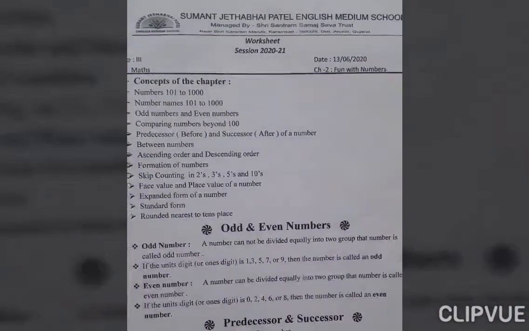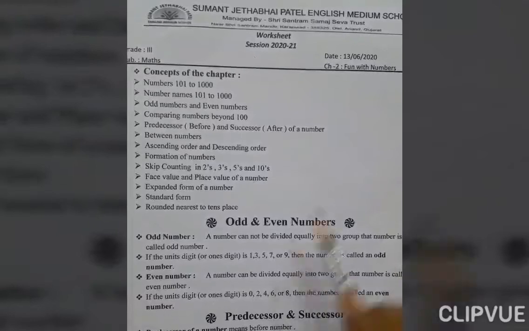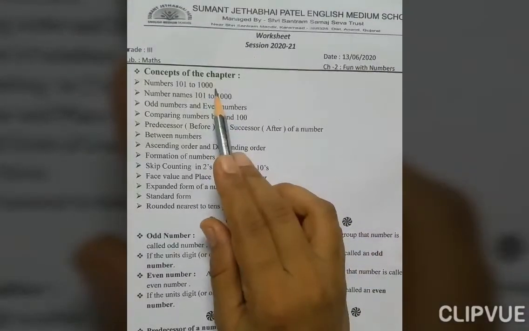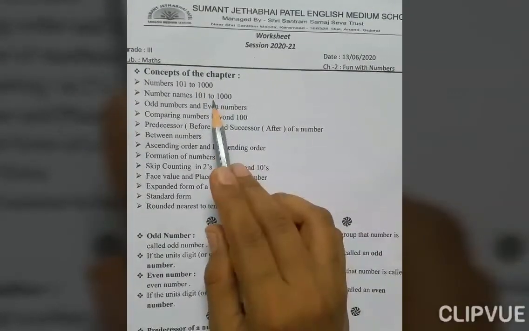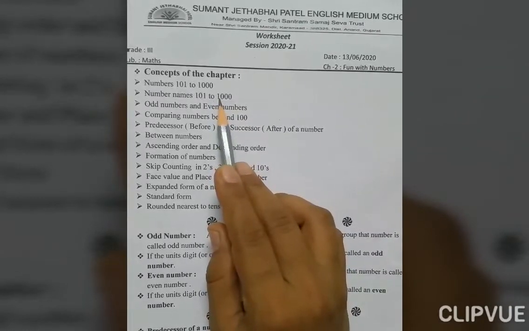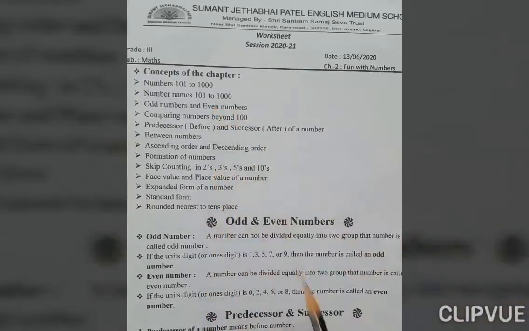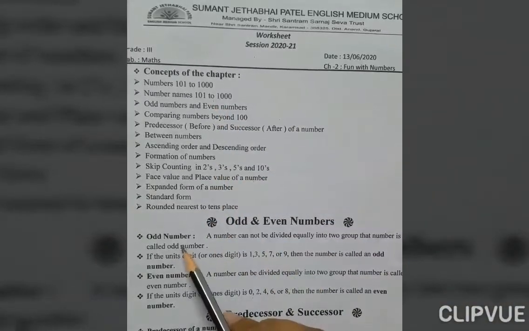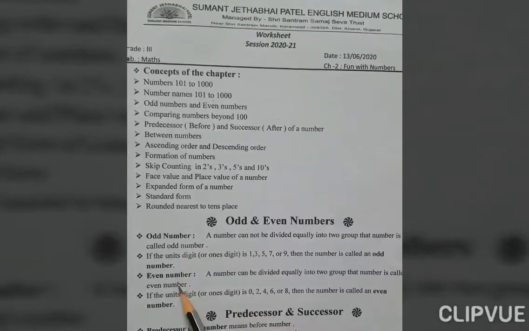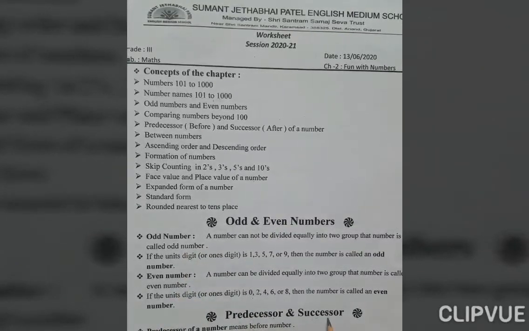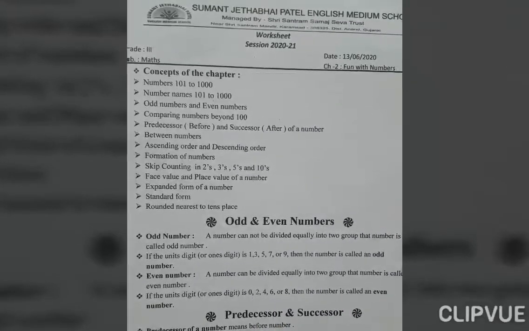Now, in my worksheet, I hope students, you have already completed in your notebook the number names 101 to 1000. And after completing the number names, I request all the students to write down the definition of odd numbers and even numbers. After that you should write down about the predecessor and successor. Now these two words are new for you. First time you have to listen to these words and they are long. The spelling is also bigger.